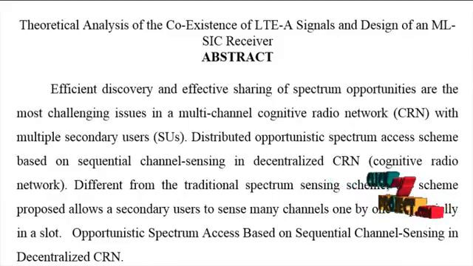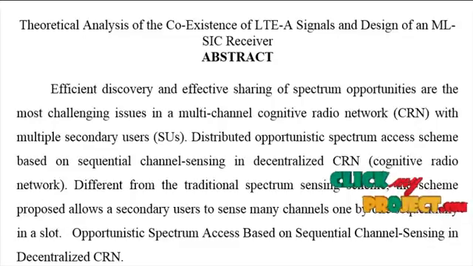Efficient discovery and effective sharing of spectrum opportunities are the most challenging issues in a multi-channel cognitive radio network with multiple secondary users. A distributed opportunistic spectrum access scheme based on sequential channel sensing in decentralized CRN. Different from the traditional spectrum sensing scheme, the proposed scheme allows a secondary user to sense many channels one by one sequentially in a slot.